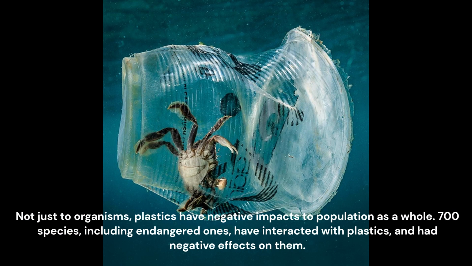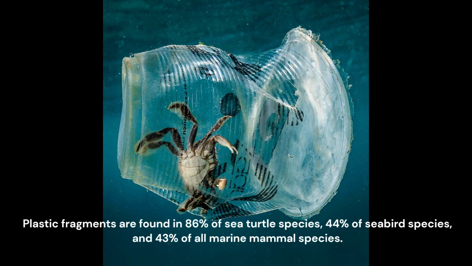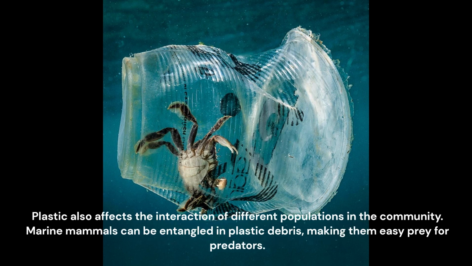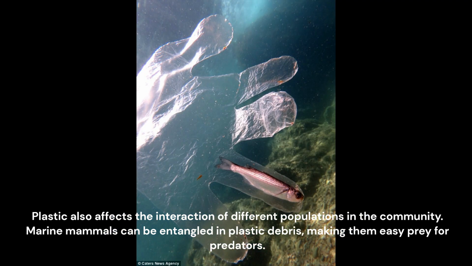Not just to organisms, plastics have negative impacts to populations as a whole. 700 species, including endangered ones, have interacted with plastics and had negative effects from them. Plastic fragments are found in 86% of sea turtle species, 44% of seabird species, and 43% of all marine mammal species. Plastic also affects the interaction of different populations in the community.